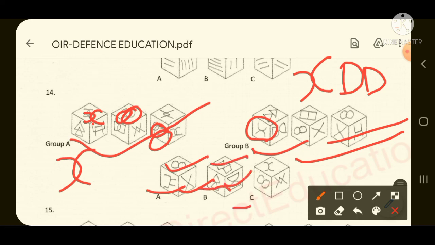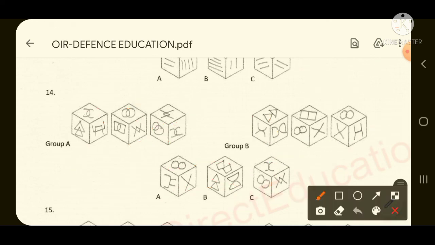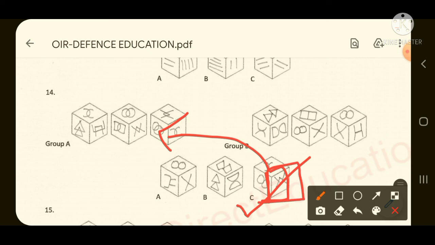But if you look at this face of option number C, both the figures are crossing each other internally. So the required answer will be option number C, because this face of option C is matching with group A, that is, both the figures are intersecting each other. So option number C is the correct answer.